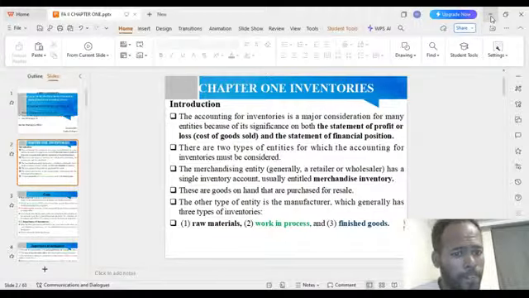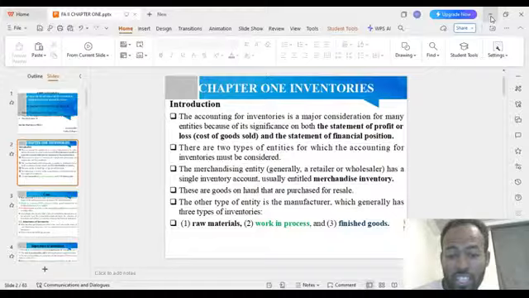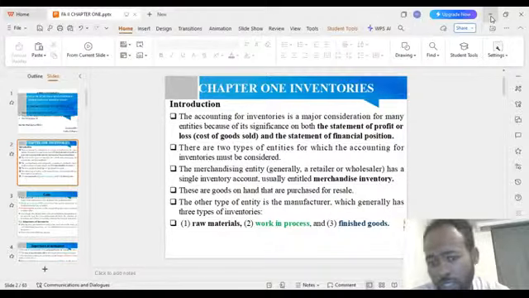Those are goods on hand that are purchased for sale only. In merchandising, the inventories are only for sale. Inventory means the material which is held for sale. As you know, when we say inventory, it is the materials or goods held for sale only.